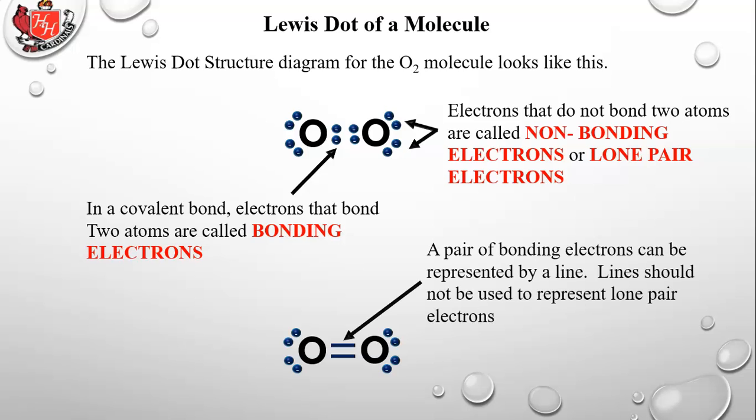A pair of bonding electrons can be represented by a line. So each of those lines represents 2 electrons. Since you have 2 lines, there's the total of 4 electrons that you see above. Now the line should not be used to represent lone pair electrons. Oftentimes when you use the line notation like this, you don't even show the lone pair electrons on the outside. It would just be O, 2 lines, O, and that's all.